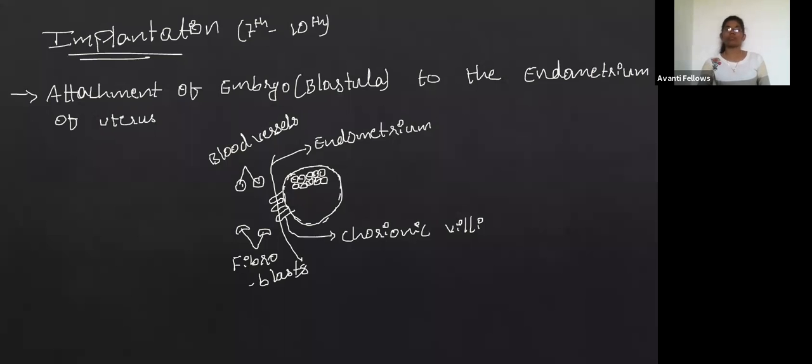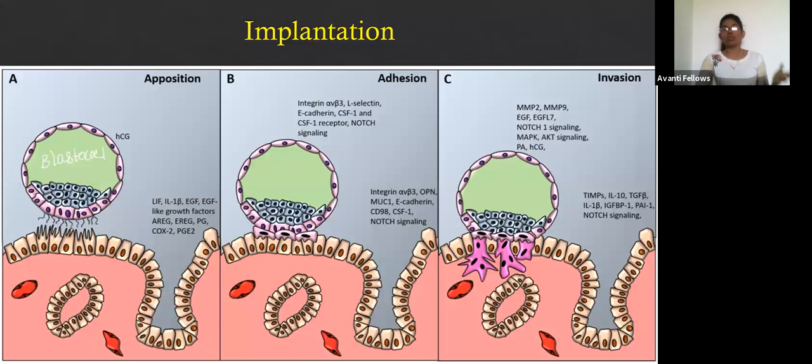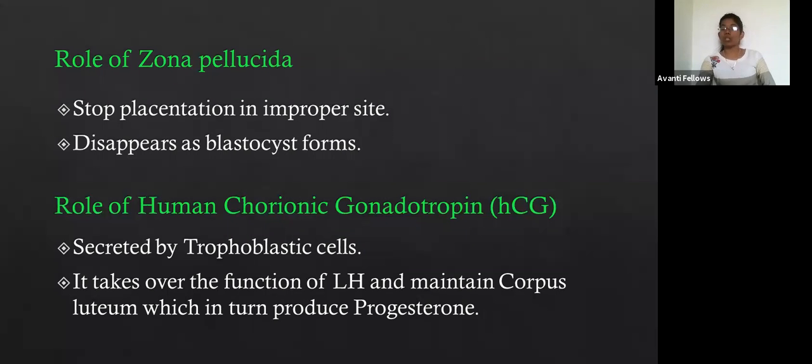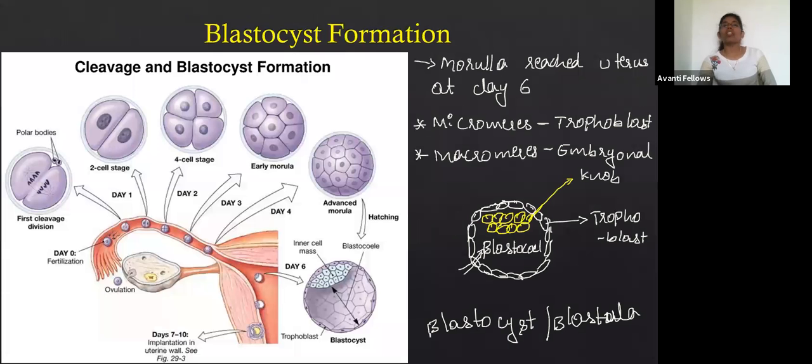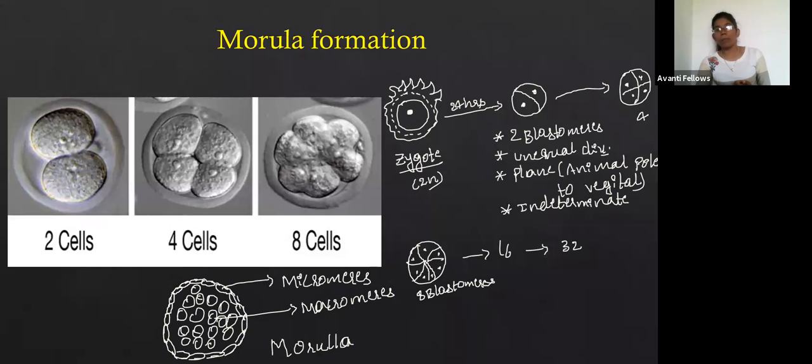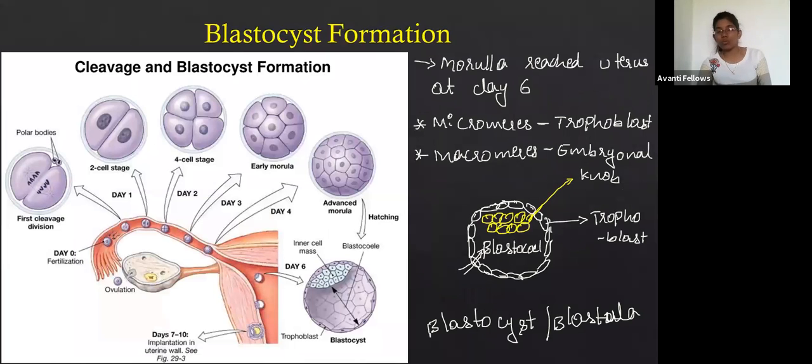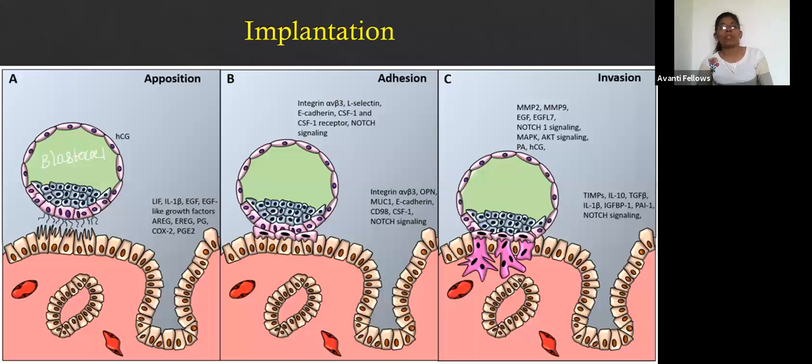Have a look at implantation and the role of the zona pellucida. And I forgot to tell you one more thing here. During the formation of the morula, the corona radiata is going to be eliminated, and at the end of the blastocyst formation, the zona pellucida is going to be eliminated.